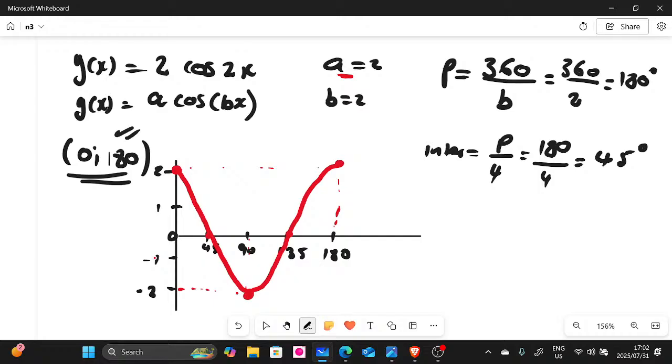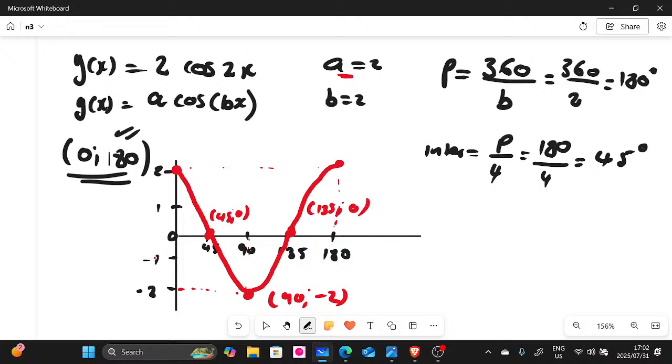Remember, they say we must show the turning point and the intercept. Guys, I would say to you, the turning point is the one that you should show mostly, because we have 90 and -2. Even if you don't show these ones here, we know that at this point our y is 0, right? So we know that the intercept here, where y is 0, is going to be 45 and 0. And this one is going to be 135 and 0.